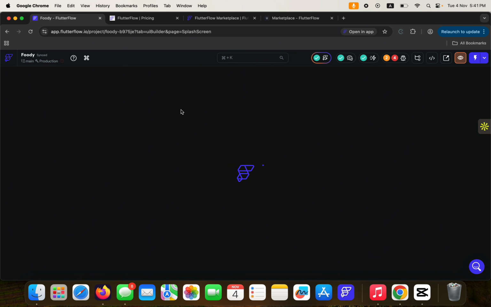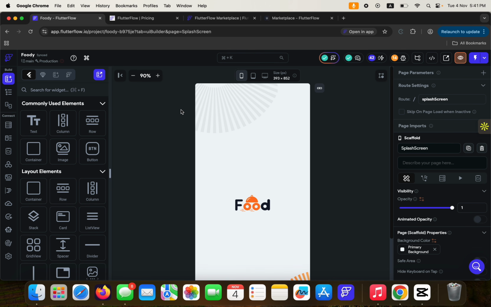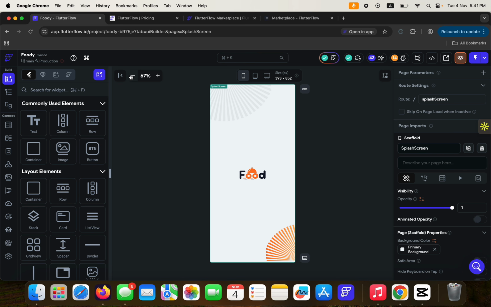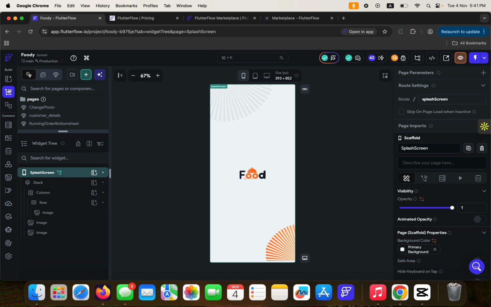Now, I just want to walk you through the FlutterFlow dashboard real quick, show you what's possible and how this platform really works. So this is just a reintroduction for FlutterFlow. And this is the home screen, the very first screen that you get to see. If you come here to where we call it the widget tree, this is the widget tree. This is the widget palette.